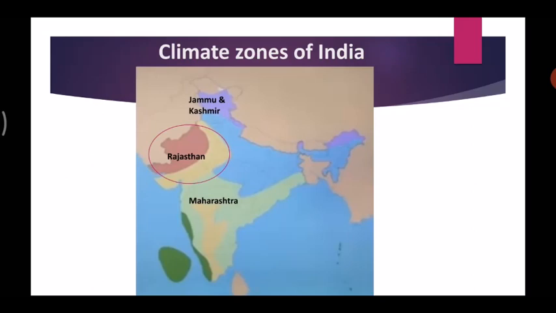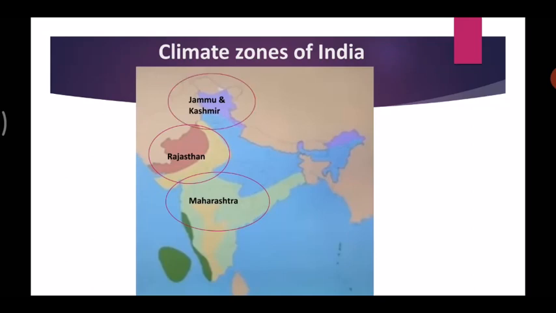That is, most of the time in the year, this place faces hot and dry temperature. Now let's come to this place, that is Maharashtra. Here, the climate is hot and wet. That means it receives hot temperatures as well as lots of rainfall. So, this area has a hot and wet climate.